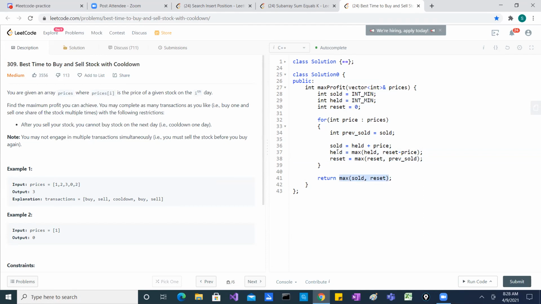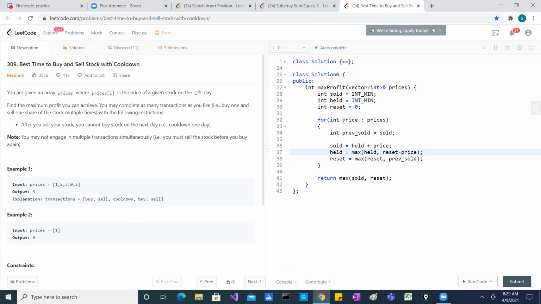Correct, because you cannot actually take the max of this whole thing, because during this you are buying, right? So therefore you will be reducing your price. So that you cannot use. So you just have to use whatever is sold, whenever you sold, or during your cool down. In sold you don't hold a stock, and during reset also you don't hold any stock, right? So you can always take a max of only those two conditions, and not this one, because here you are in a transition of buying something.